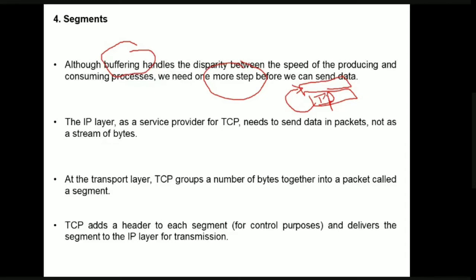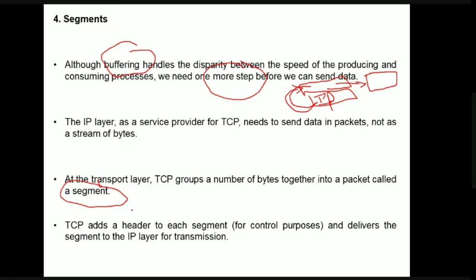Obviously, in the transport layer we send a stream of data, but when it comes to the network layer, it should be converted into packets. So in the transport layer, what TCP does is group a number of bytes together into a single packet. This single packet, the number of bytes packed together into a group, is called a segment.